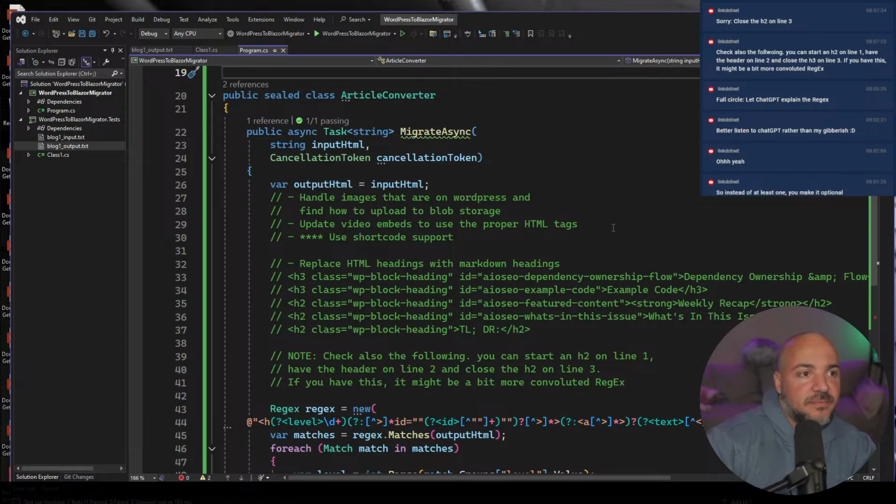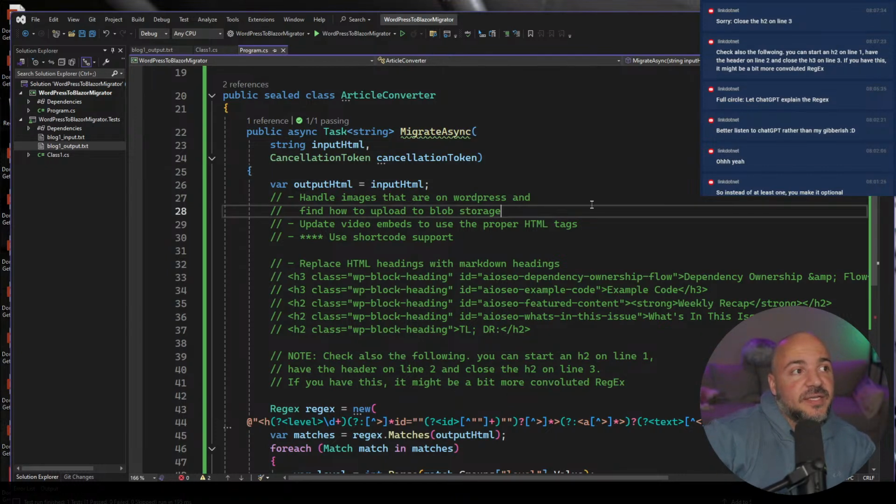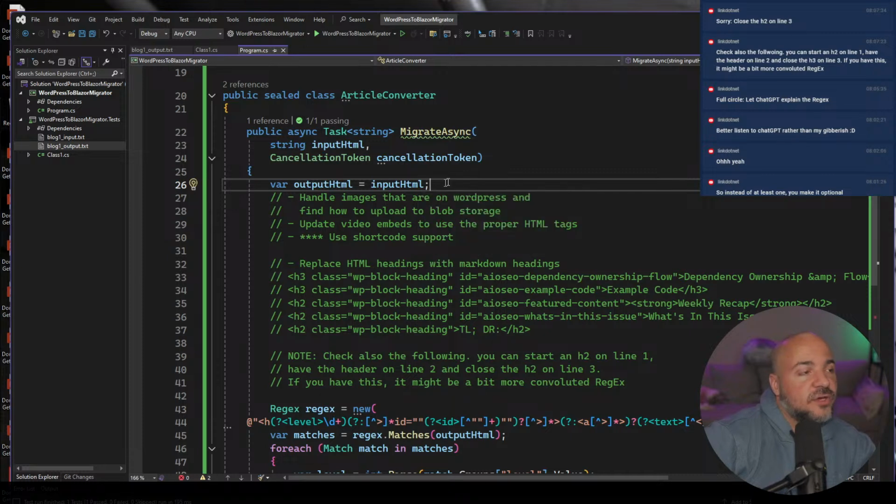We can do the exact same type of logic for this video one. So this should be way easier. And then even this is going to be very similar because we're looking for a regex for images. It's just that what we want to do with that is going to look different. And maybe, since I'll carve out more time for this one, I'll write the code that will do the uploading to Azure Blob storage, but I'm not going to configure it just in case my keys and stuff show up. But we'll write the code so it's there, and then we can see how it works. But I think that's it.